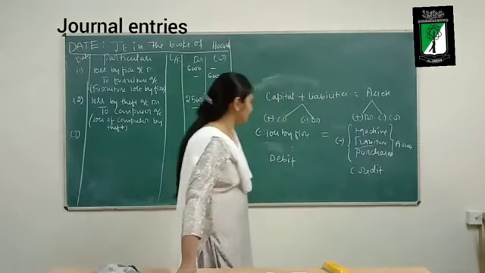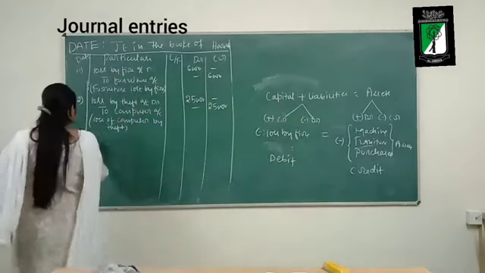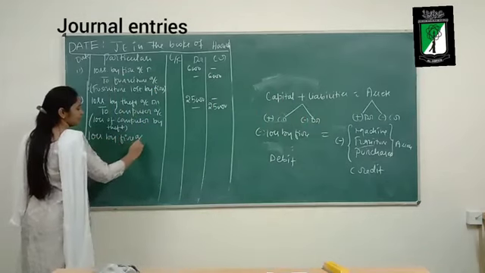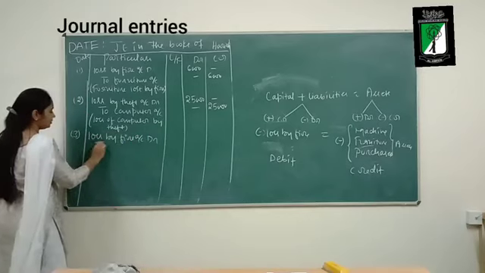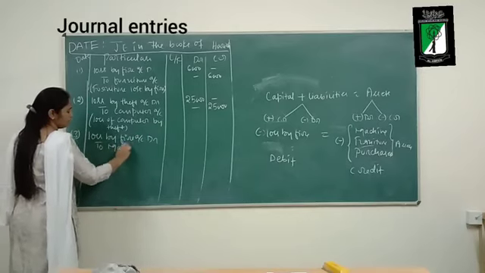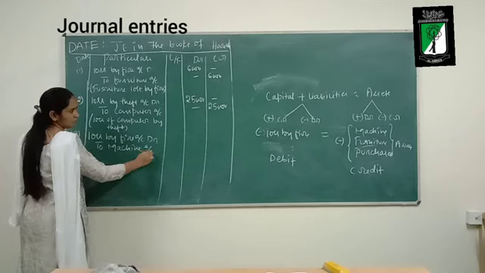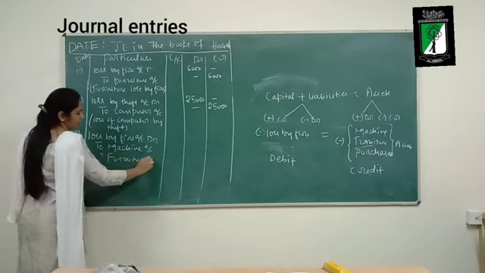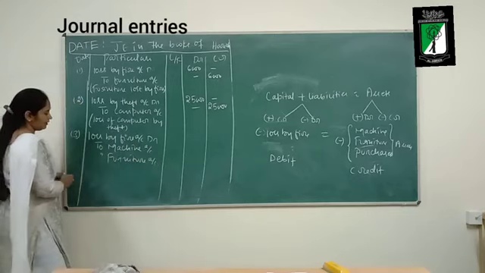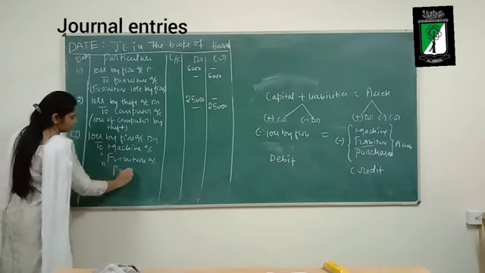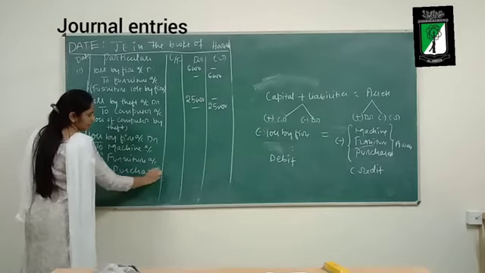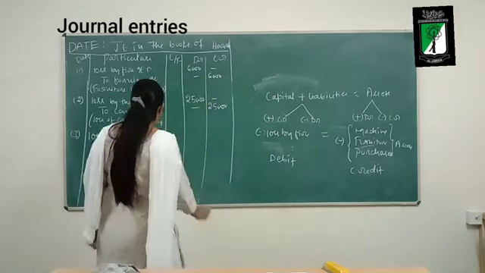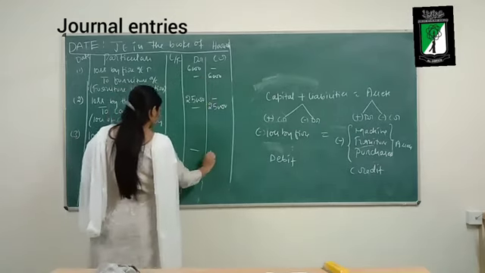So what should be the journal entry? Journal entry should be loss by fire account debit to machine account, to furniture account. Okay. Next, to purchases account. What is the value of the machine which is being destroyed by fire? 15,000. Okay, it is credit.